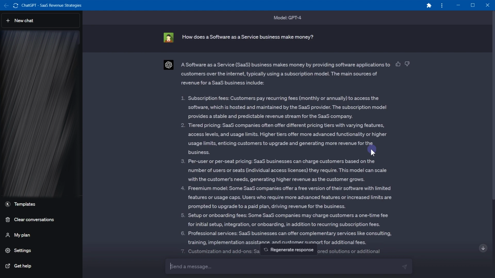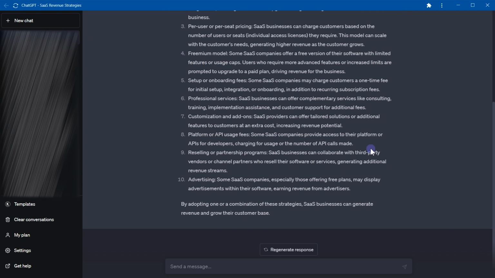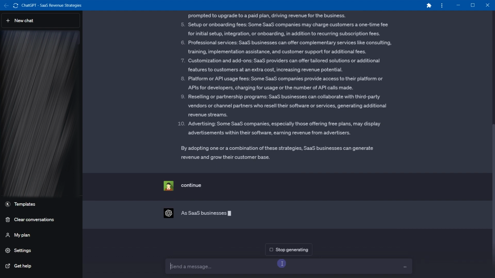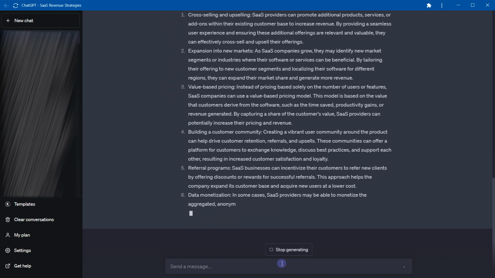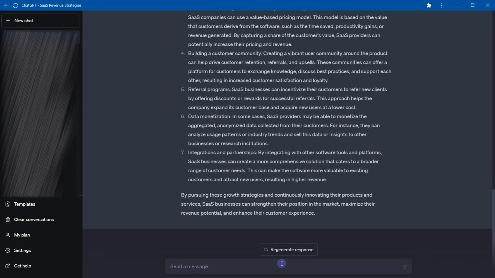ChatGPT will provide a response. It gave me 10 points on my question. To generate more content, type continue and press the enter key. The chatbot will provide additional information. And we have more points.